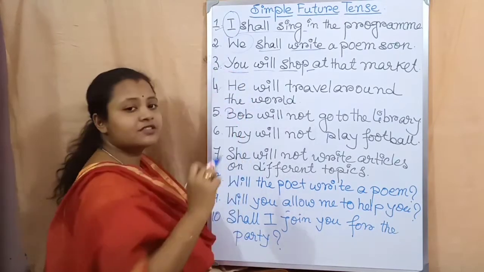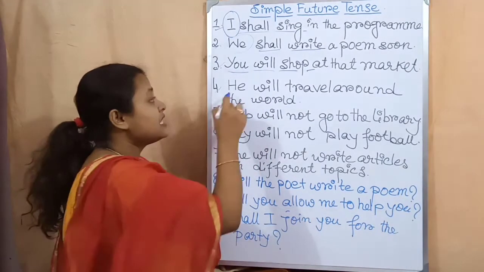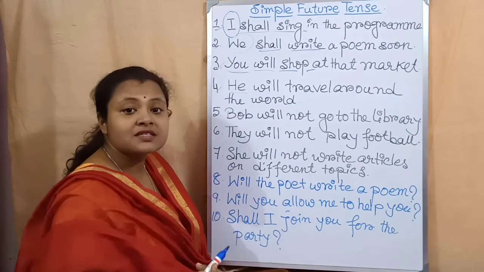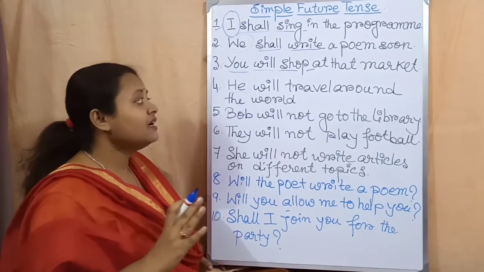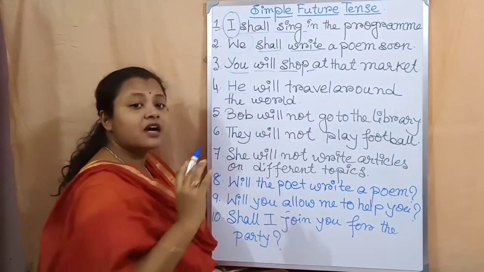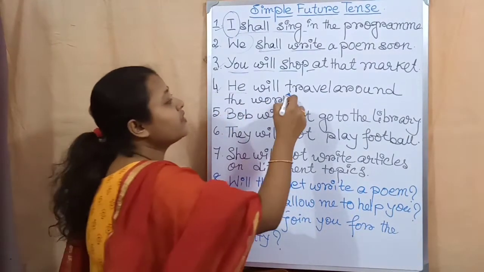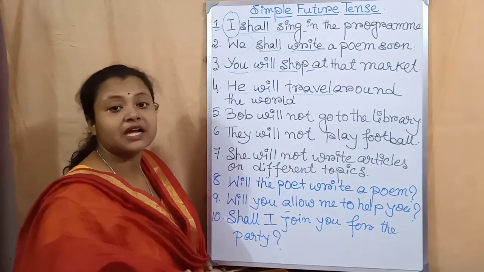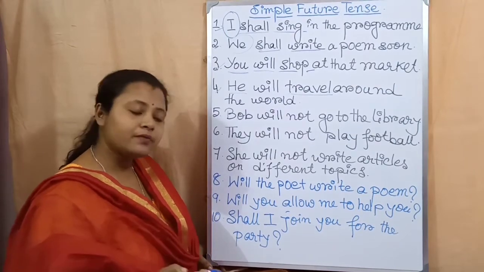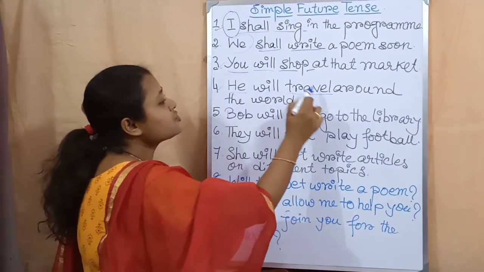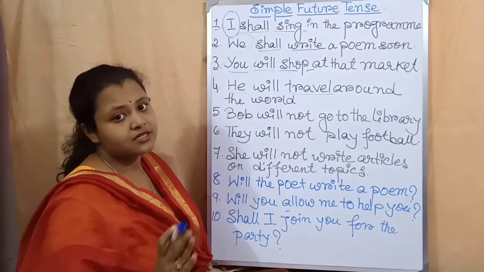Now come to the fourth sentence. He will travel around the world. He is the third person singular number. He, she, it, they, these are third person. So that is why after he I have written will, then the present form of the main verb, that is travel. After that the rest of the sentence, around the world. So, he will travel around the world. This is an example of simple future tense.